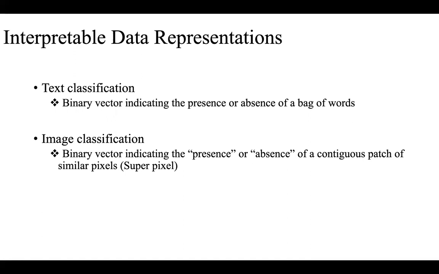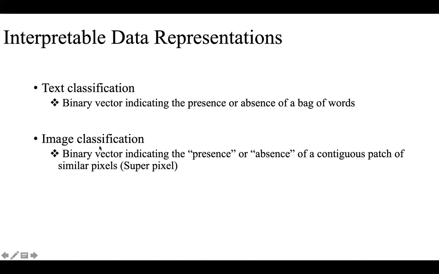In the case of text classification, they use a binary vector indicating the presence or absence of bag of words. Suppose we are considering a bag of unigrams as features, then it will be just a binary vector indicating the presence or absence of a particular word for that instance.